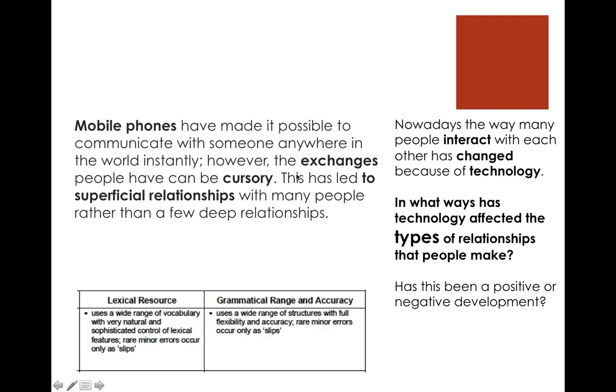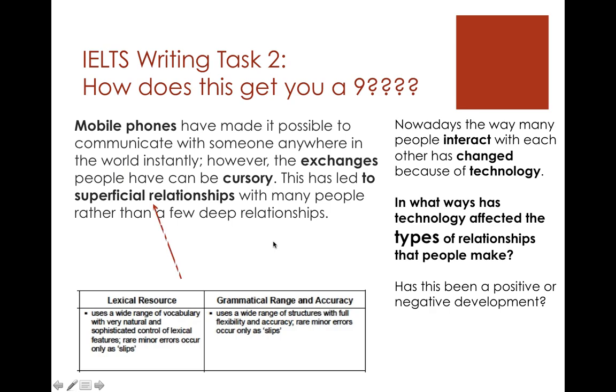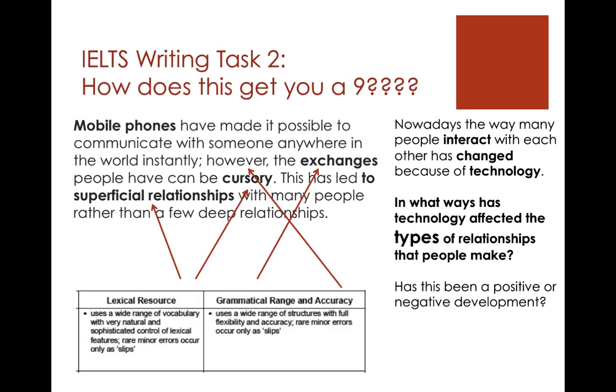So if we said this has led to bad relationships, then the type of relationship would not get us a band 9 for vocabulary. So we need those words. And again, if you read about relationships, then you'll pick up this language. Wide range of structures. Here is our compound sentence. That is enough to, there's a video I have on this, on range of structures. Okay, there's a range of structures to get a 9. Okay, rare minor errors, only as slips. So there's no errors here, it's really super clear. This has led to superficial relationships, but very clear. Let's see another example. So there you go, there's your words.